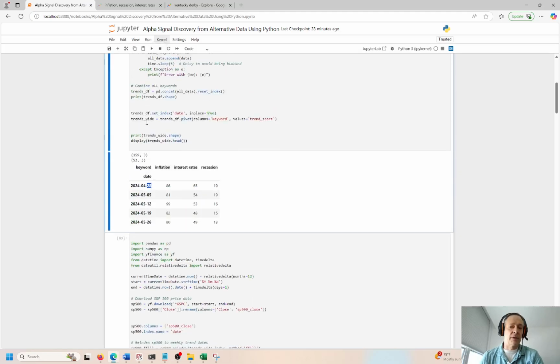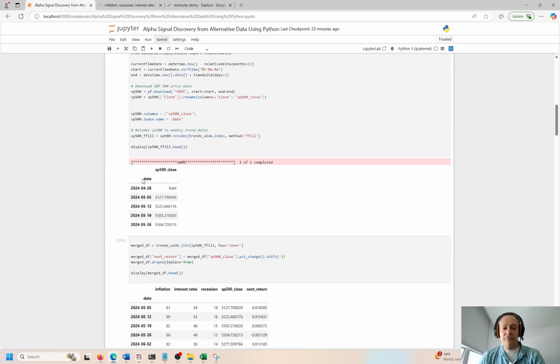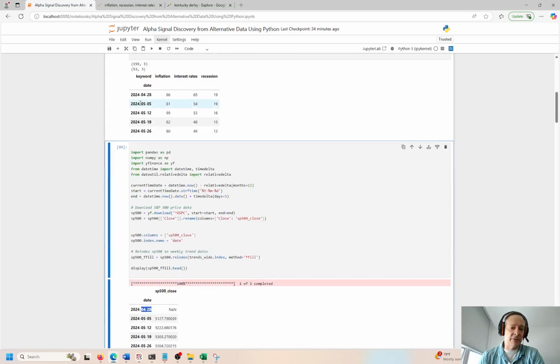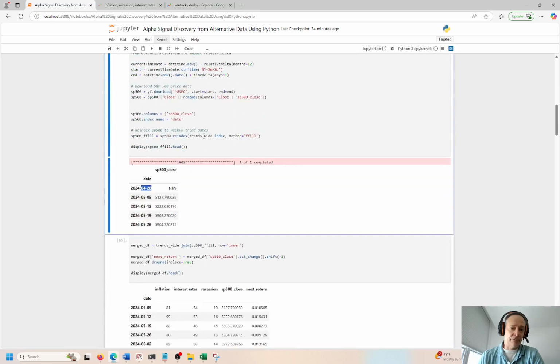Okay, so we have to sort of manufacture or refactor the dates from the S&P 500 to match what we're getting from Pytrends over here. So that is just something to keep an eye out for. And this is how we do it. We forward fill